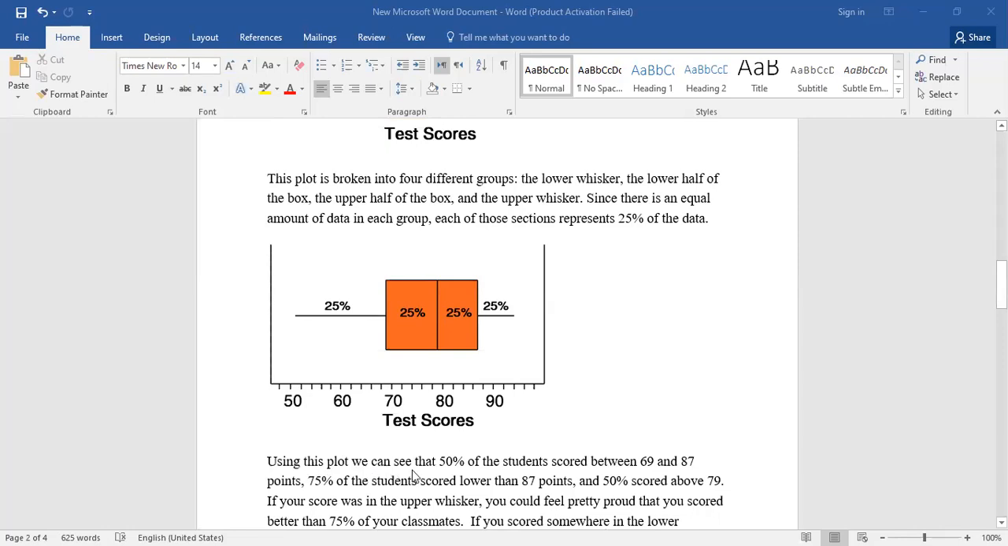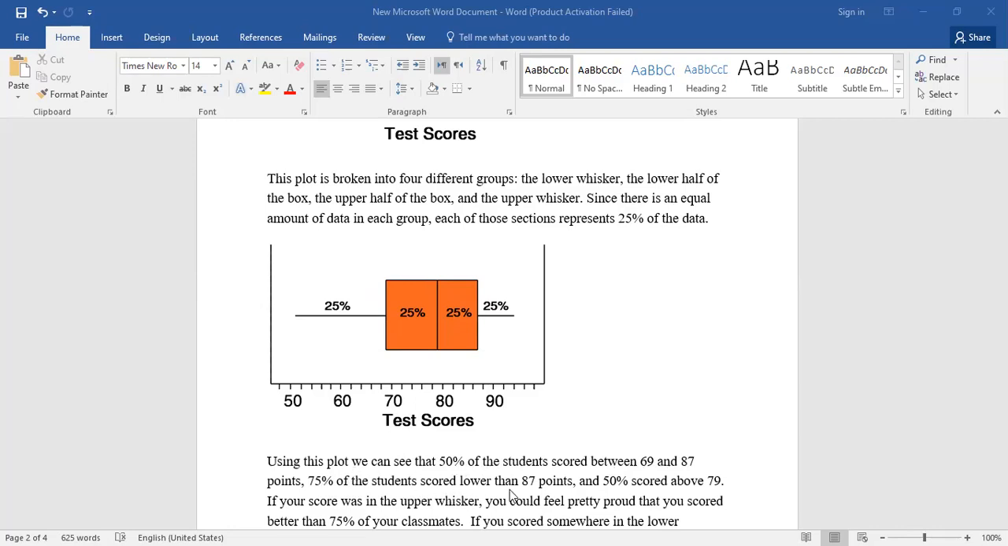Using this plot, we can see that 50% of the students scored between 69 and 87, right? Did you see this one? It started from 69, right here, to 87. How many percent got from 69 to 87? 50%, okay?